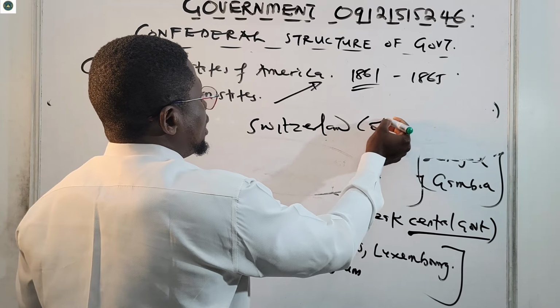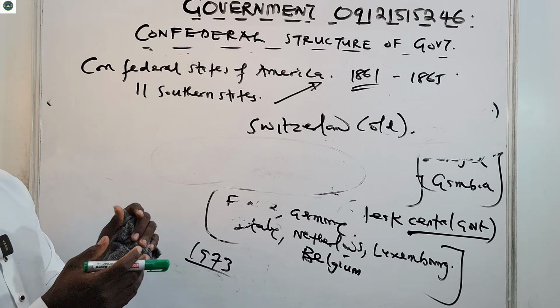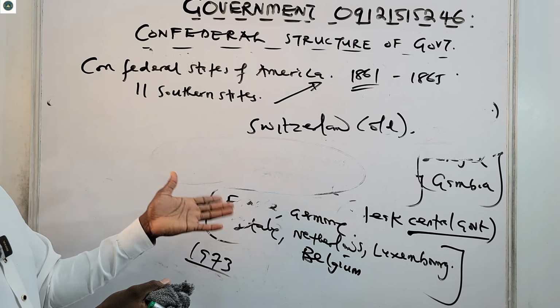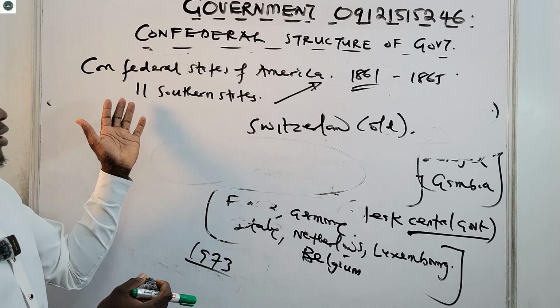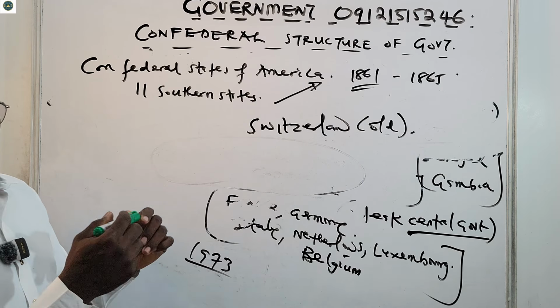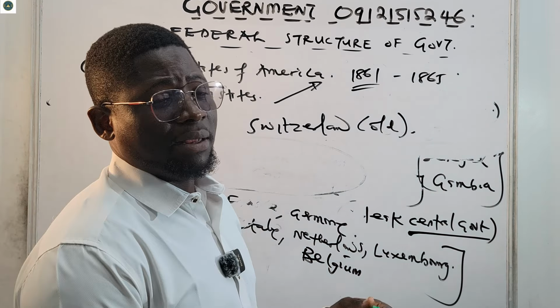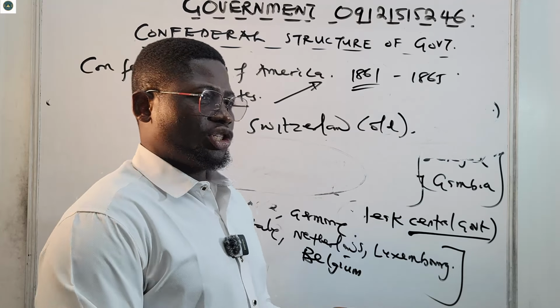Okay, the old Switzerland is also an example of confederalism. All of these are examples: Senegambia, the old European structure which is the European Economic Community, the Confederate States of America, Switzerland. All of these are examples of confederalism. You may meet them in your exam question, so please ensure you pay full attention and take note of them.